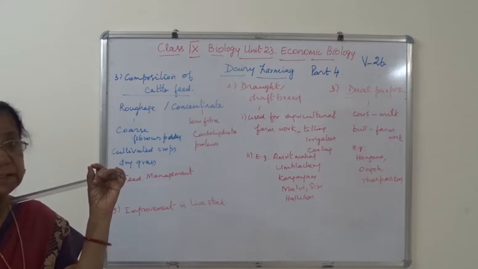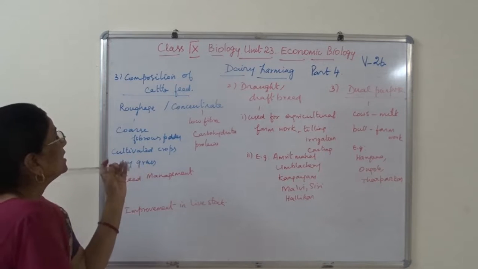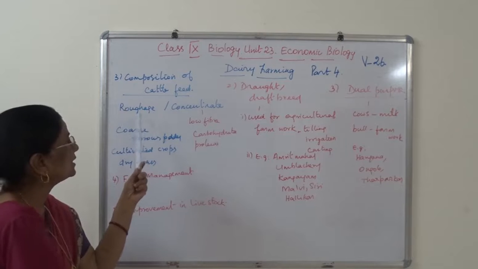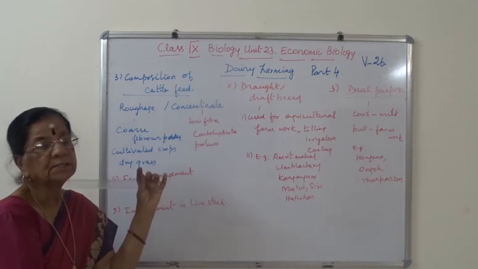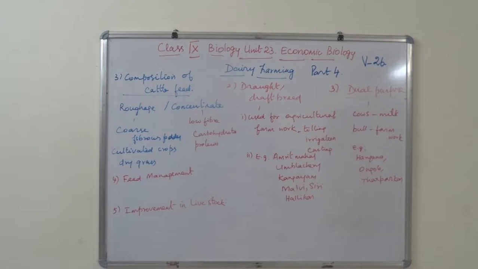Now we see the composition of cattle feed. Under that we have two types. One is called roughage, another one is concentrate. Two types of cattle feed: one is roughage and another one is concentrate.